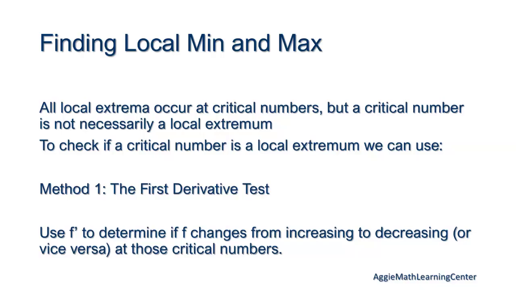To check if a critical number is a local extrema, we can use the first derivative test, and use f prime to determine if f changes from increasing to decreasing at those critical numbers. Basically, you're just gonna plug in values to see if at that point around it, your slope is going to change from increasing to decreasing. Makes sense? Okay, cool.